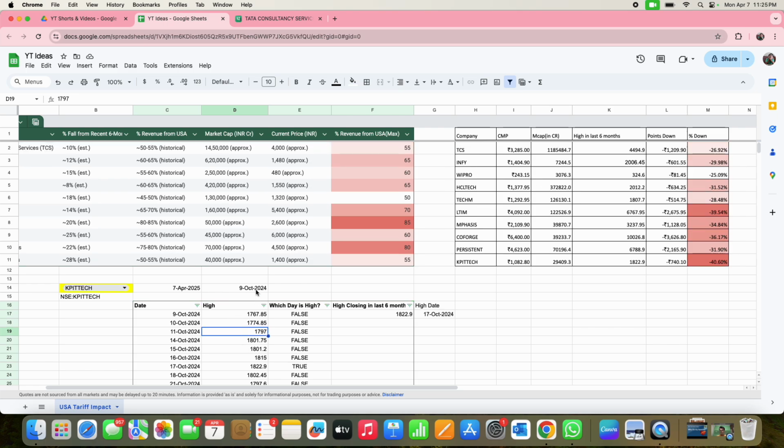This is today's date, 7th April. I'm recording this on 7th April 2025, and I went back 180 days, so 6 months. I'm bringing all the historical highs for this particular company. This is the formula I use. You can pause and refer to this formula and use it to bring the historical stock prices. We can even bring the low, high, closing and open price. All those four attributes you can bring into the Google Sheet. That's why I recommend Google Sheet over Excel, because Google Sheet is free if you have a Gmail, and for Excel I think you have to buy the license.